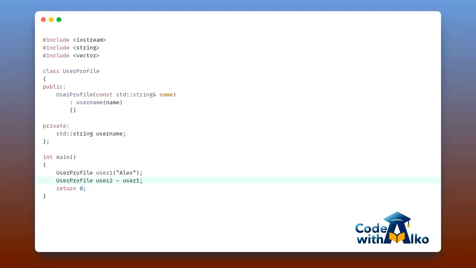Now, when we go back to our main function and write UserProfile user2 = user1, everything just works perfectly. The compiler-generated copy constructor sees the string member and automatically calls its own copy constructor. The string knows exactly what to do. It creates an independent copy of the username data for user2. There's no shared memory, no double free, and certainly no crashes. This code is safer, easier to read, and clearly communicates exactly what it's doing.